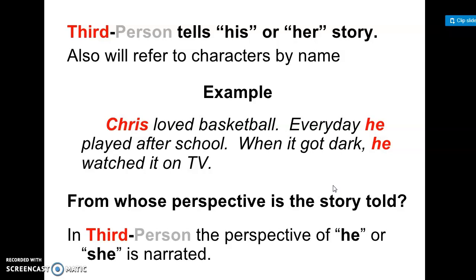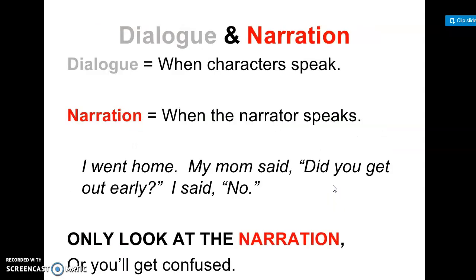For example, "Chris loved basketball. Every day he played after school. When it got dark, he watched it on TV." From whose perspective is this story told? You can ask. As an answer, you can say that it's a third person narration because the author uses he or she.